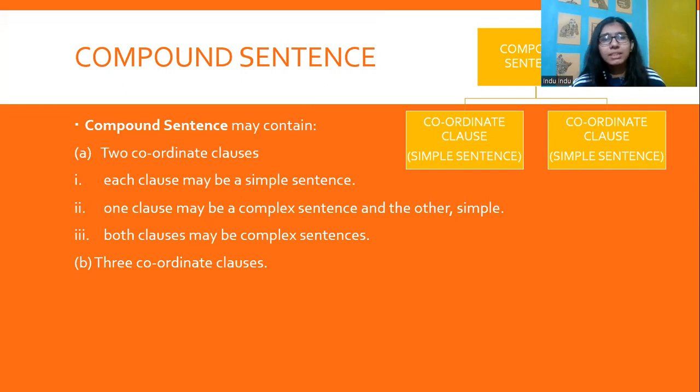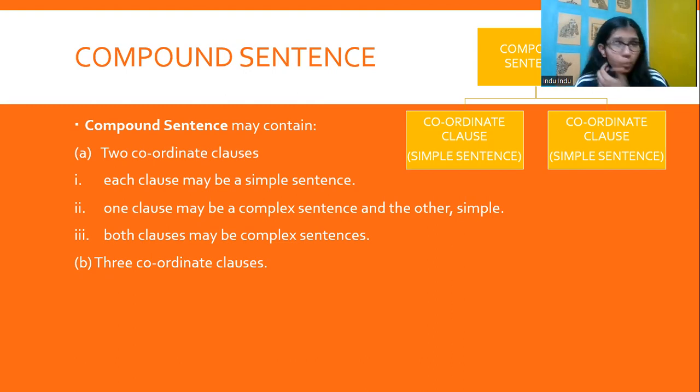A compound sentence may contain two coordinate clauses, as we have seen before. That is, I don't want to play cricket, nor do I want to play football. So there are two coordinate clauses, two simple sentences that have been joined by the word "nor" to form a compound sentence. Now here, each of the coordinate clauses may be a simple sentence.